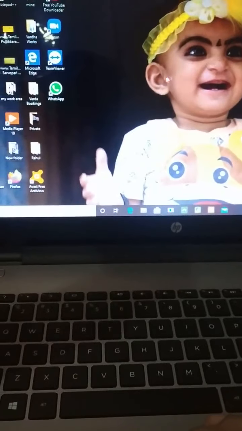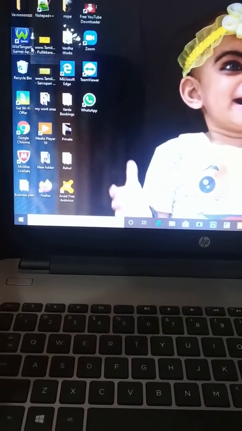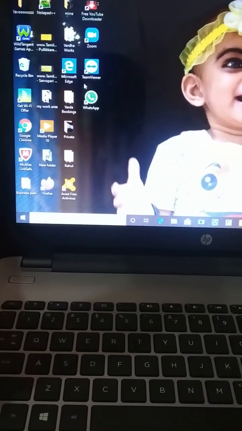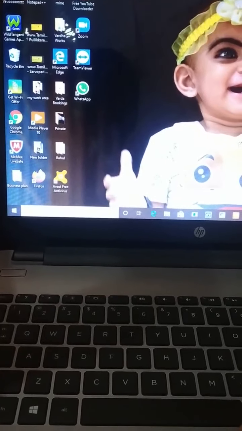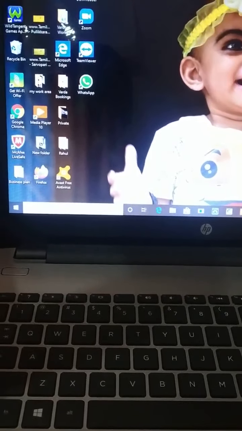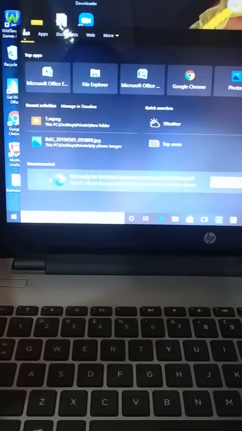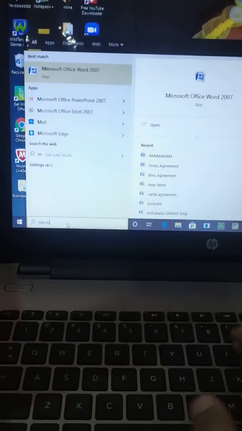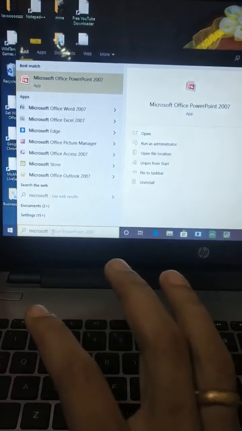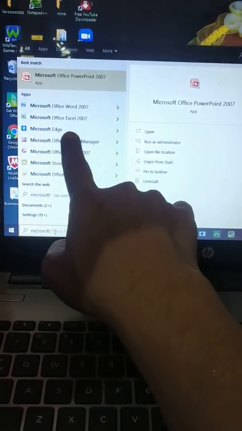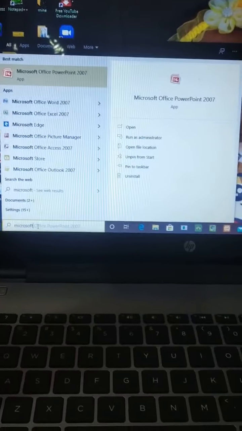This is my desktop, and either you will have Microsoft Word somewhere on your desktop, or if you are not finding it, you can search in this. This is the search tab. In this, you can type Microsoft Word. Look, when we type just Microsoft, all the Microsoft applications will appear there. Microsoft is actually a package.